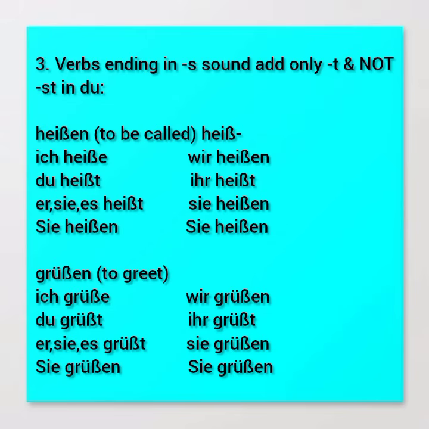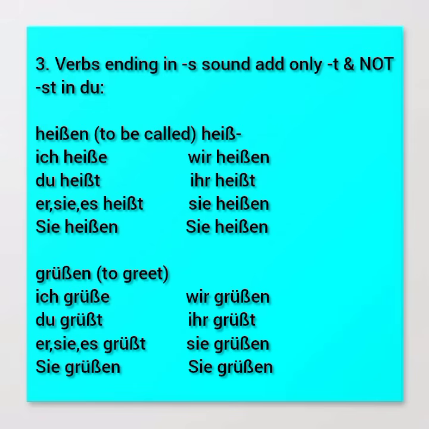Now the next one, number 2, is to greet: grüßen. Again, the same procedure. Ich grüße. I am greeting. Of course, you could write it with the ß like this, or you could also write it with a double S. That is also still okay.